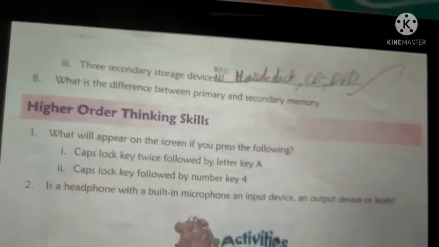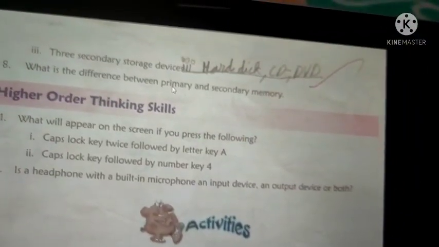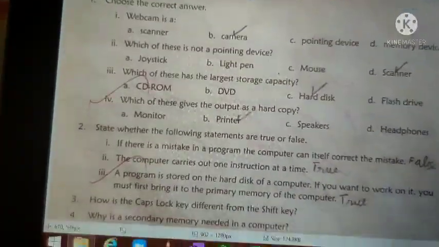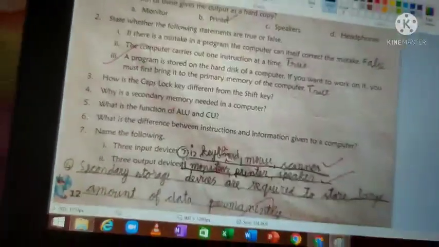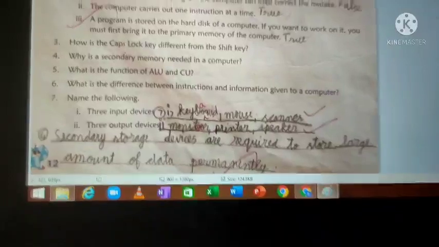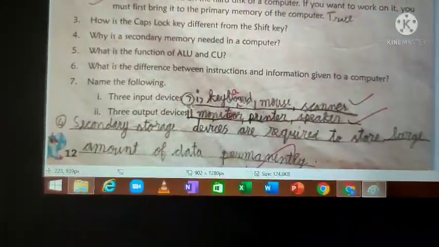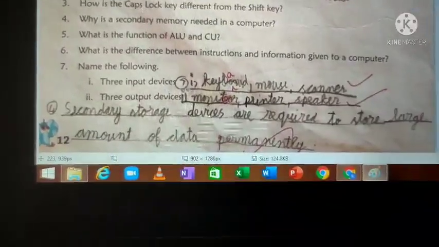That's all, students. Your first unit is over. Book back also we have written: choose the best answer, state true or false, and question answers, all the question answers we marked. That's it, students, for today's class. In next class we'll see from the second unit.